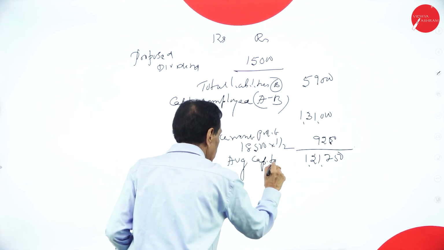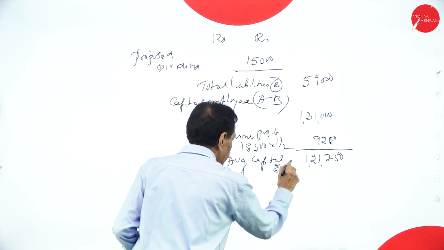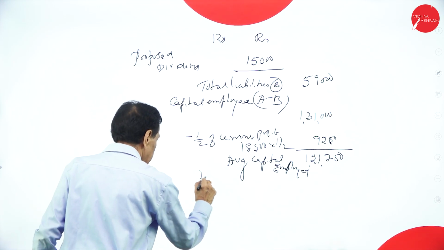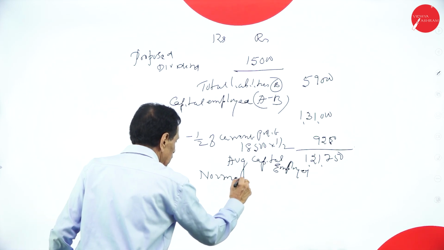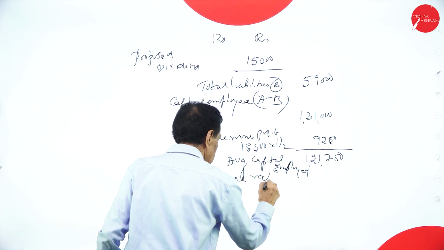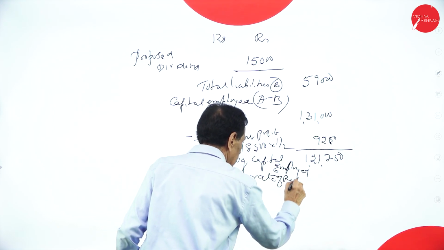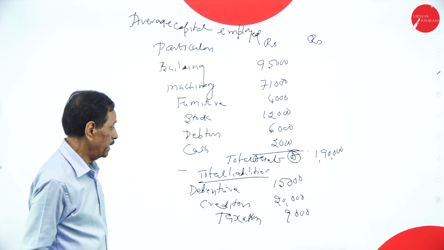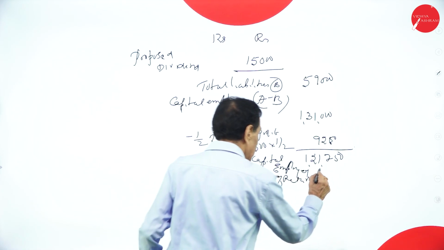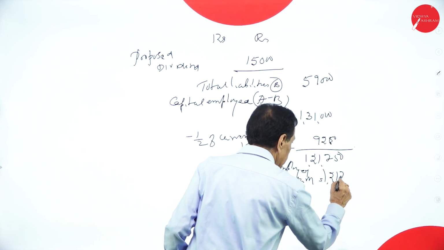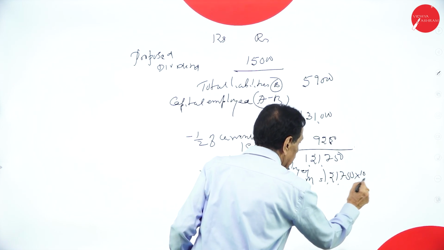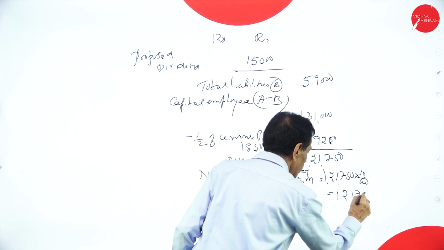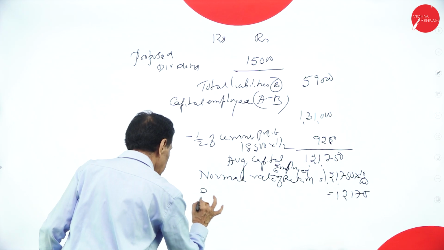Normal rate of return. Percentage: normal rate of return 10%. 1,21,750 into 10 percent. This is 12,175.